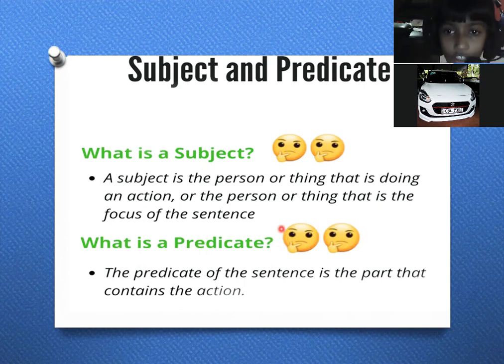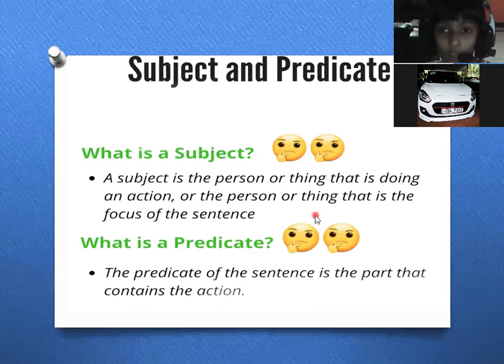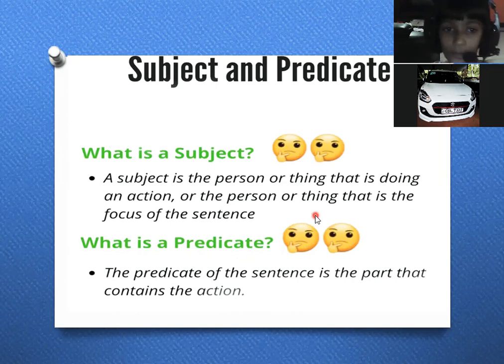Earlier also I told you a subject is a person or thing that is doing an action, or the person or thing that is the focus of the sentence. When we talk about a person, it is described in this sentence, and what the person is doing is the predicate here.